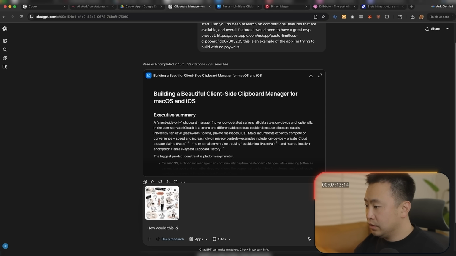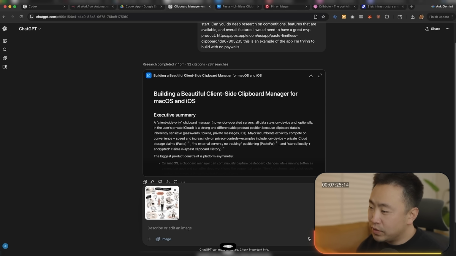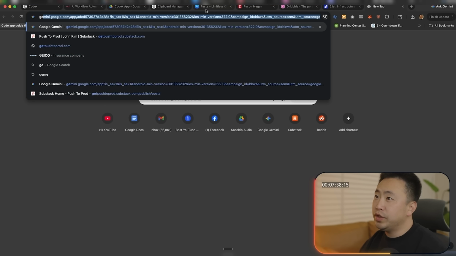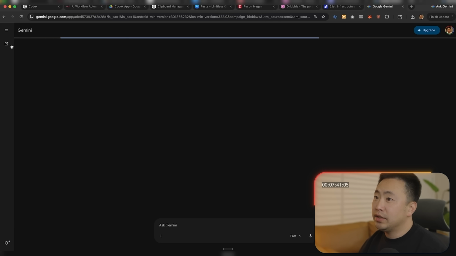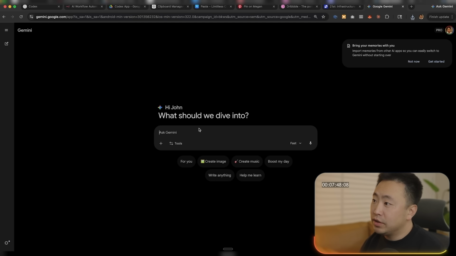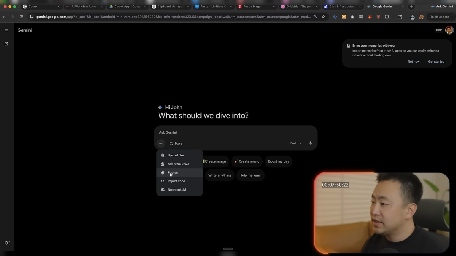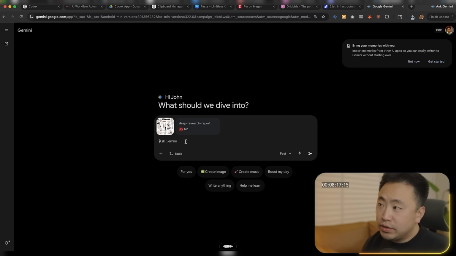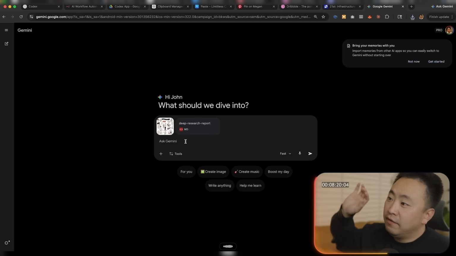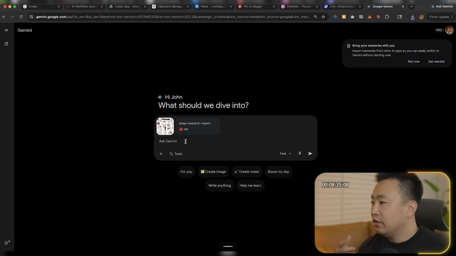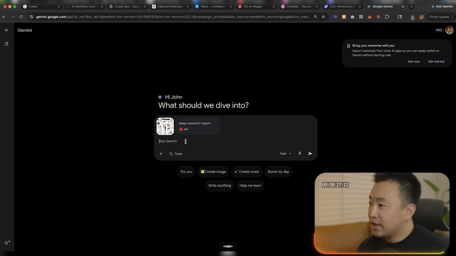How would this look? Let's use some image creation. How would this look if this art style was in a phone, like an app? Okay, so I'm generating some images. Usually when I do something like this, I like to run it in both. So let's download this in Markdown. Right now I'm gonna do the same, give the same context in Gemini and generate an image. What would this app look like if I was using the deep research on the right and also leveraging the image on the left as a theme for the app?